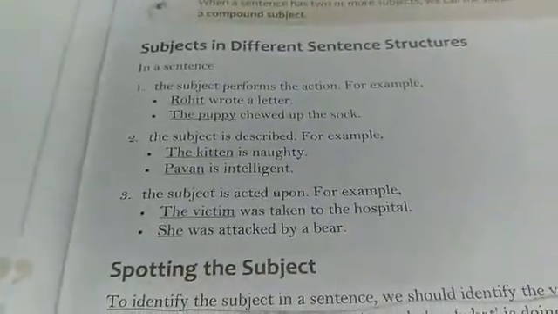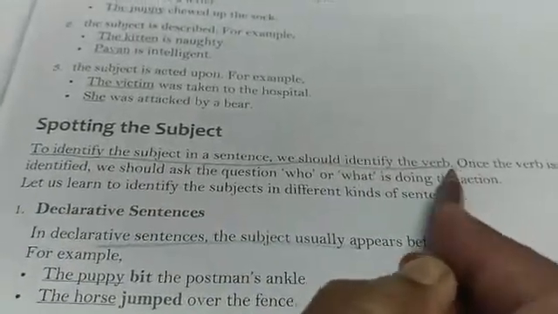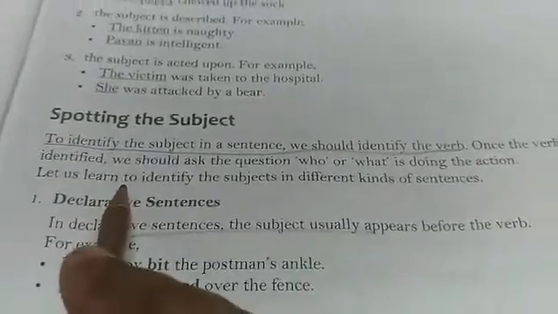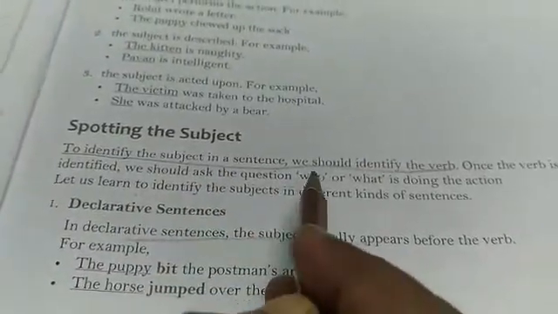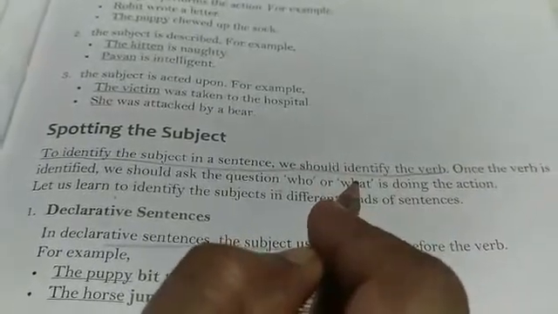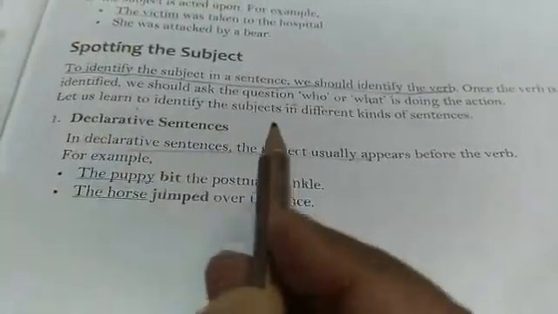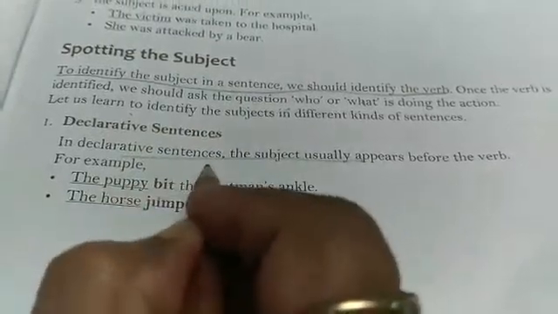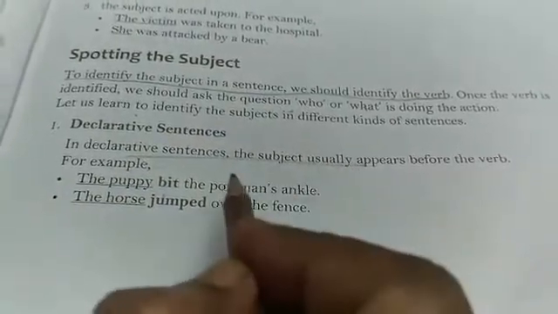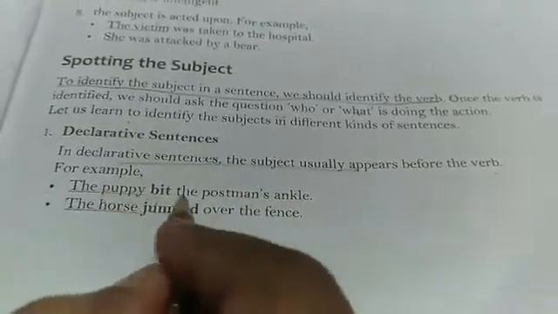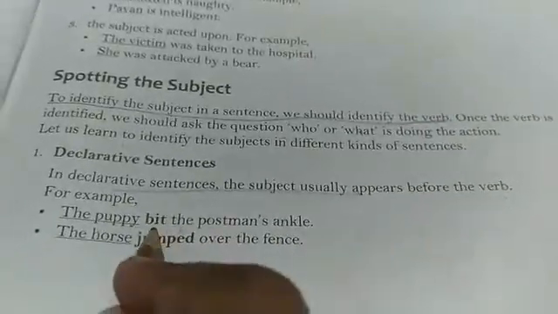Now the problem is how to identify the subject in the sentence. For this, we should first identify the verb. Once the verb is identified, one should ask the question who or what is doing the action. The answer we get is the subject. You all know that sentences are of different types. The first one is the declarative sentence. In a declarative sentence, the subject usually appears before the verb. The puppy bit the postman's ankle. Bit is the verb, the puppy is the subject.